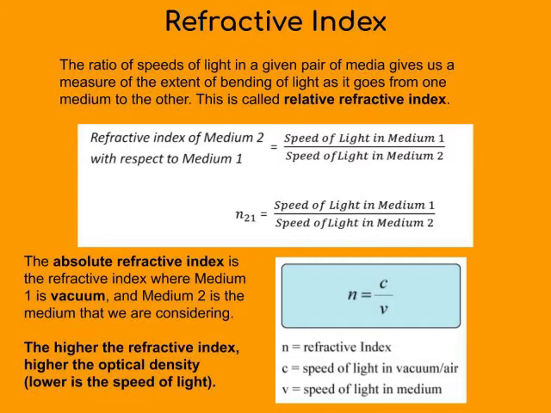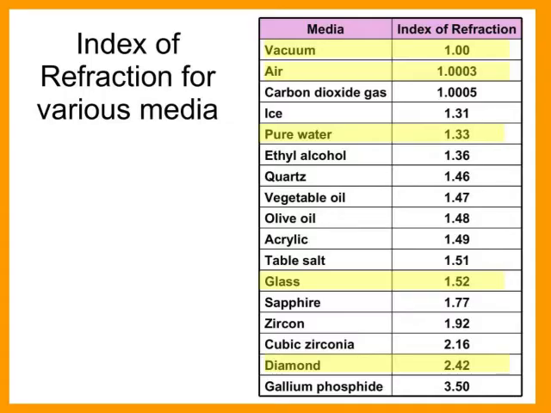In this case, refractive index is calculated as the speed of light in vacuum divided by the speed of light in the given medium. Refractive index is the ratio of the speeds of light in two given media. So it has no units.